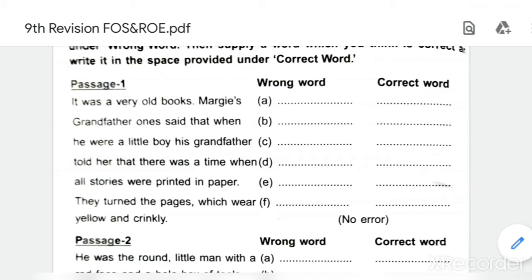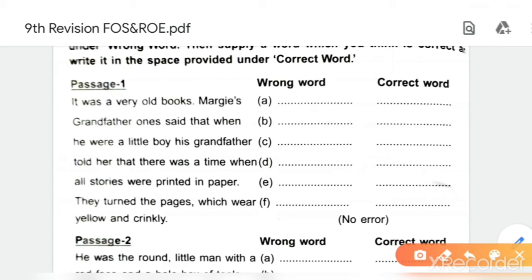Margie's grandfather once said that when he were a little boy, his grandfather told her that there was a time when all stories were printed in paper. They turned the pages which were yellow and crinkly. It may be some grammatical mistake, it may be some spelling mistake. Okay, so you should be very careful while doing this type of question.